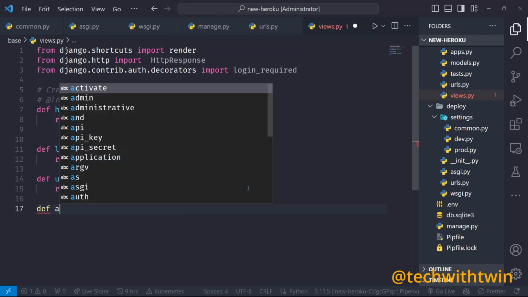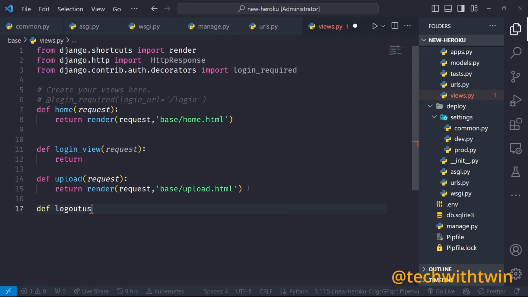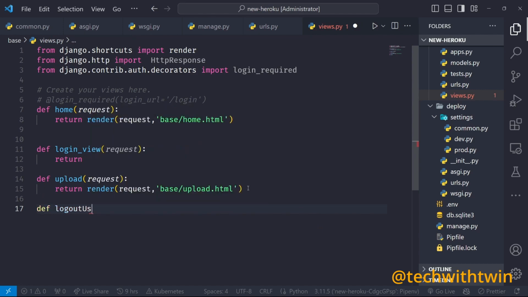These are the functions that handle this. So logout user. Just write it logout. No, I want to name it log out user because there will be some crash with the naming. Give it the request.